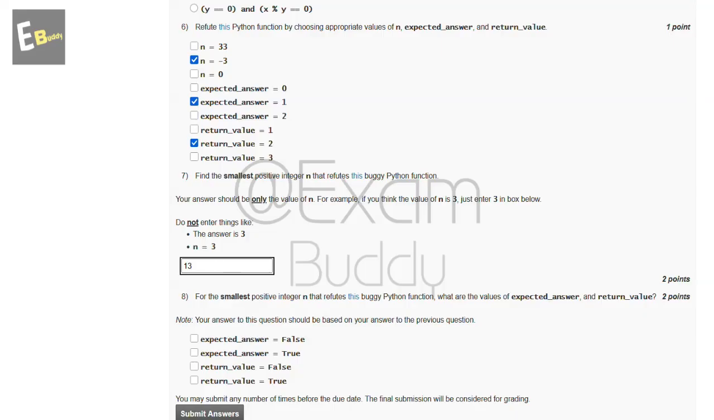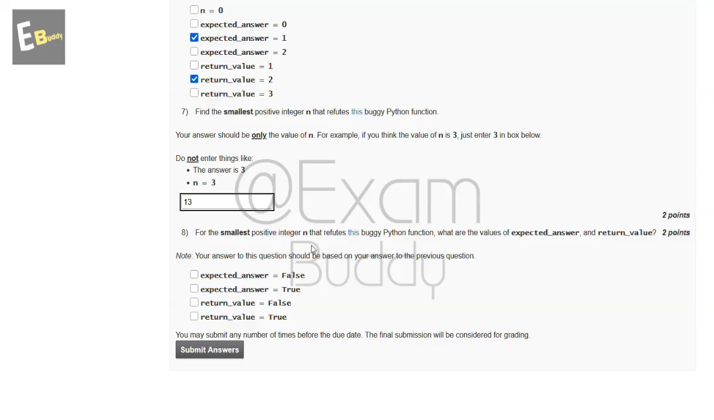Now the eighth question is: for the smallest positive integer n that refutes this buggy Python function, what are the values of expected_answer and return_value? Note, your answer to this question should be based on your answer to the previous question. So these are the options, and the answer of our eighth question is B and C. Now submit your answer.